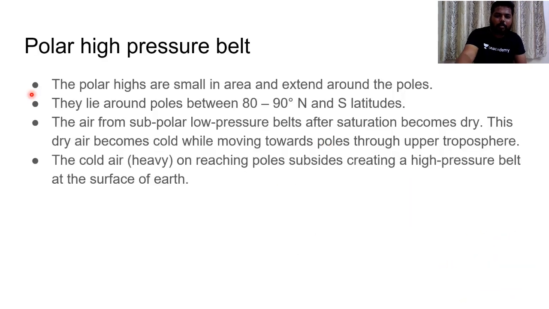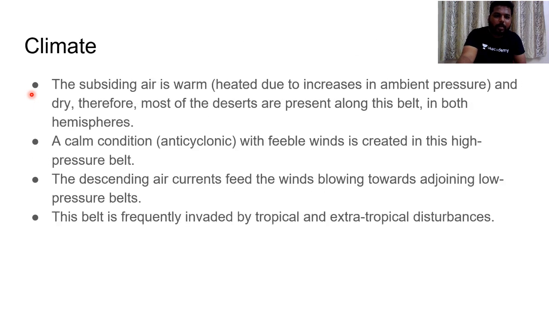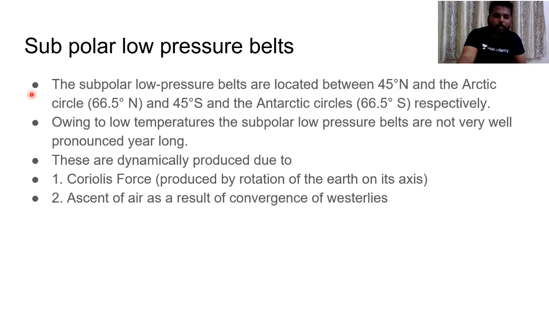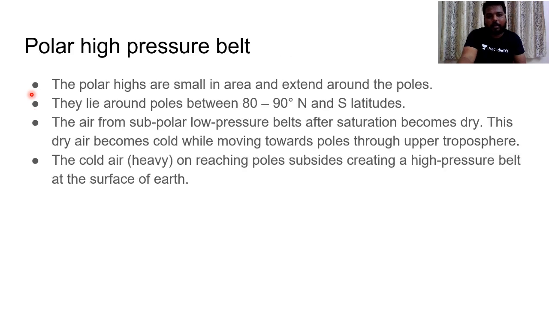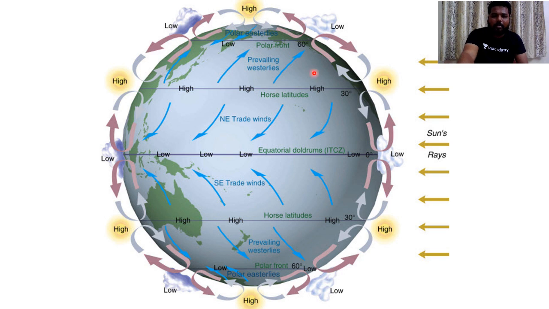So these are the particular pressure belts which we have. Do remember the equatorial low pressure belt, subtropical high pressure belt, subpolar low pressure belt, and polar high pressure belt. These are the important pressure belts, seven pressure belts which we have. And if you have any doubts, please do drop them in the comment section. So please do remember this diagrammatical representation.